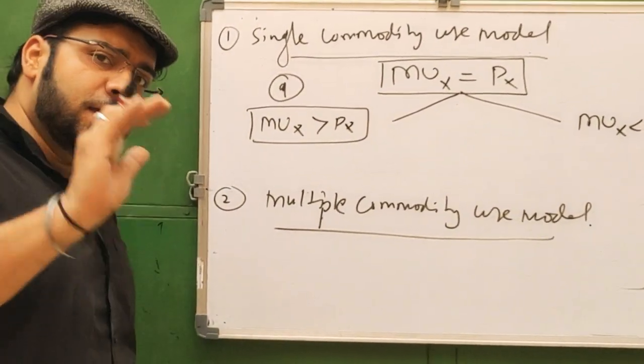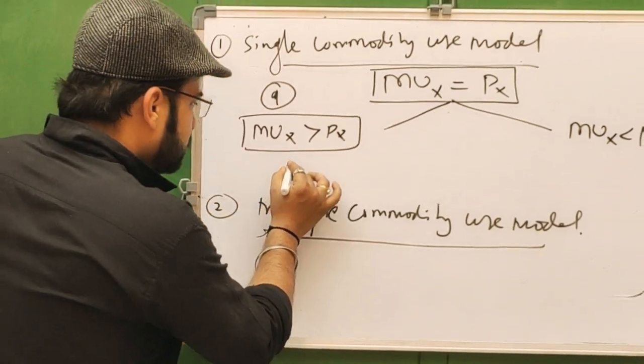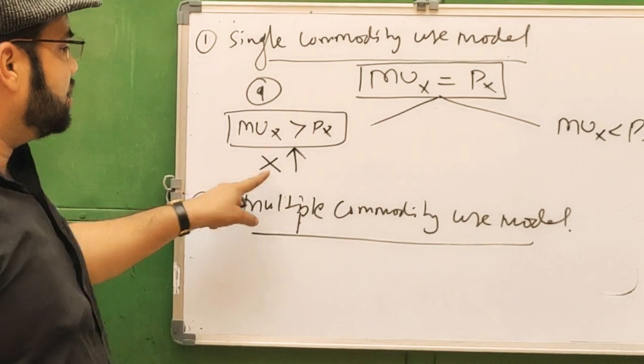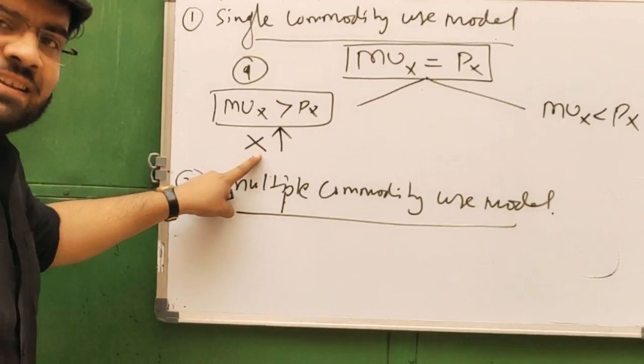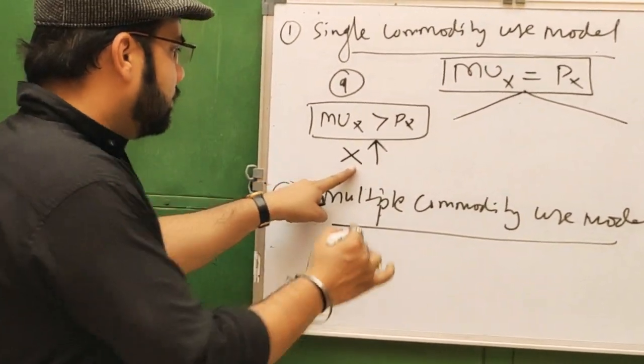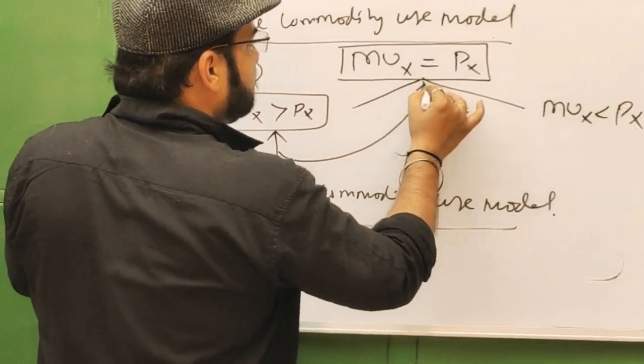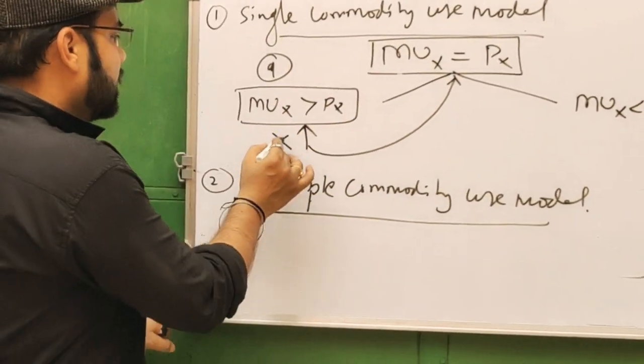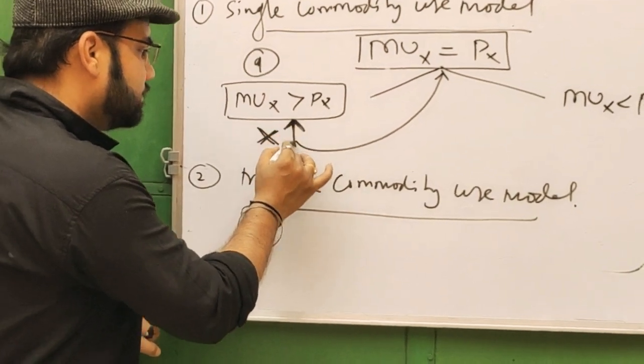So he will increase the quantity of X in his consumption to increase his welfare until this situation is set up. Okay, the quantity of X will be increased.